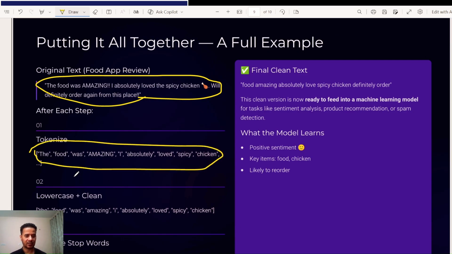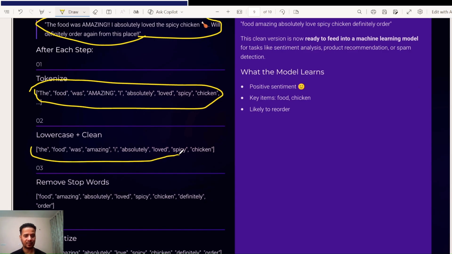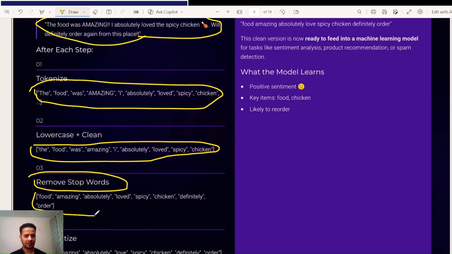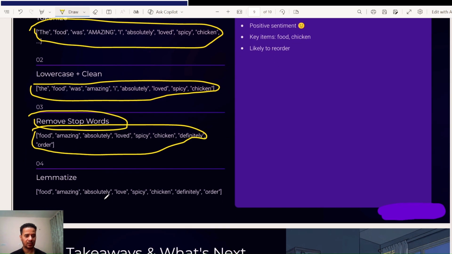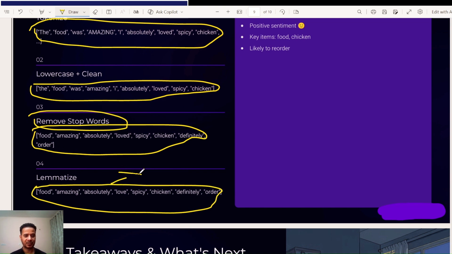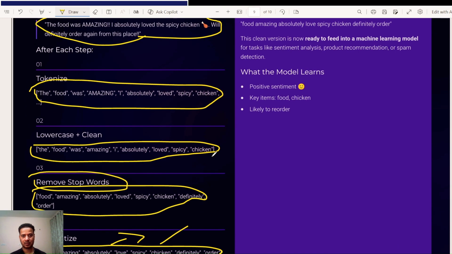Each word will be there, then lower plus clean. Then we remove stop words from this array. Then we will have this output. Then we will lemmatize, and the final output will be this. Then we convert this into the amended format and send it to the vector DB to get results related to this query. So the final query will be this.